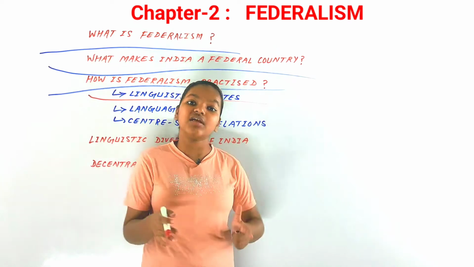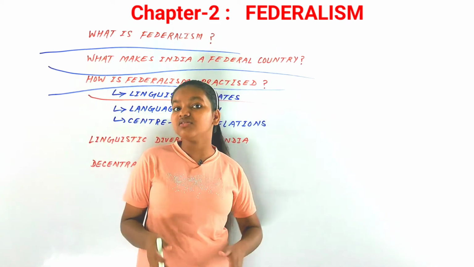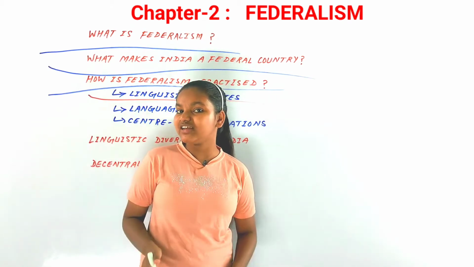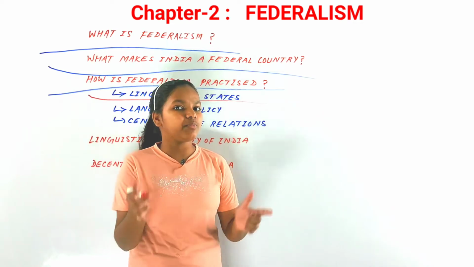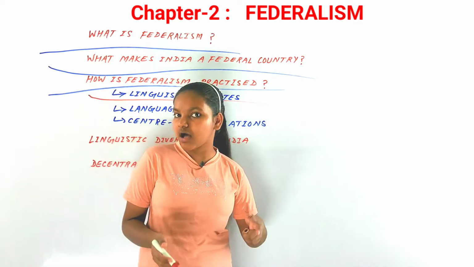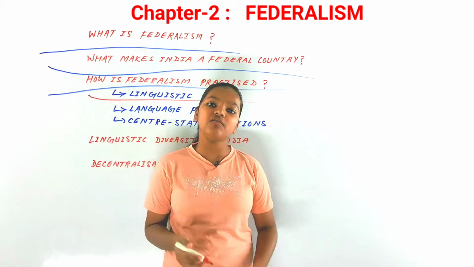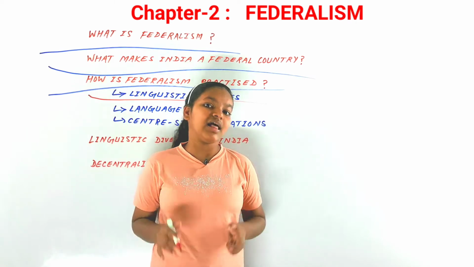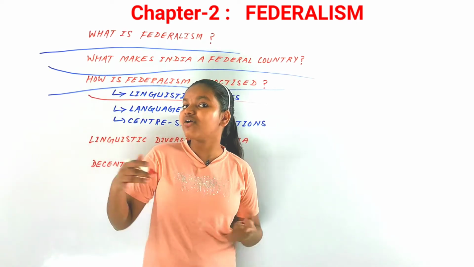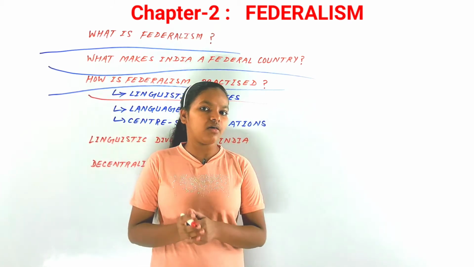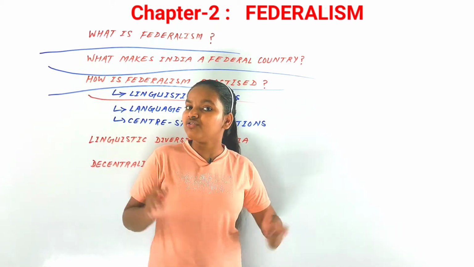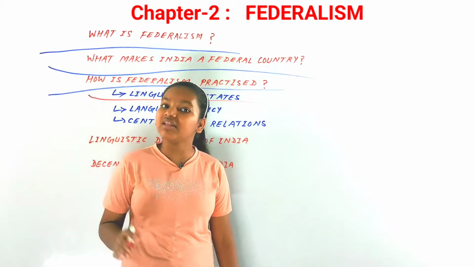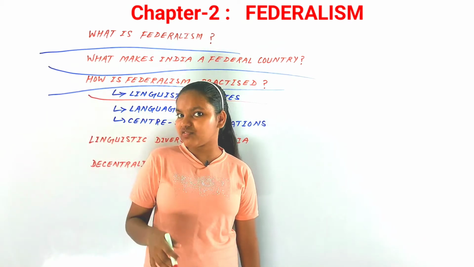Now, it was a kind of experimental situation for the leaders of India. First they thought that it would lead to the disintegration of the country, as there was already a bloody partition in our country, India and Pakistan, and all the big leaders of our country feared that it would lead to disintegration. But now we can see that it has led to the success of federalism in our country and to the unity of our country as well. Federalism holds the unity of the country and at the same time accommodates regional diversities. That is a feature of federalism, and that can be seen in India.